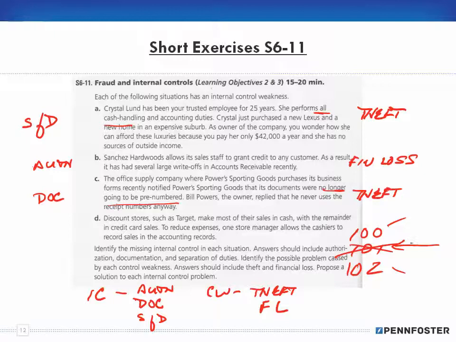Well, I know that's missing, and I want to know why. And that helps prevent theft, right? Because they know that someone is going to be coming and looking for where's this invoice. And if you're stealing from me and tearing up the invoice, I'm going to know about this, and you're not going to have a job, okay?